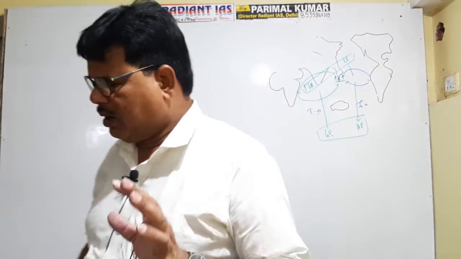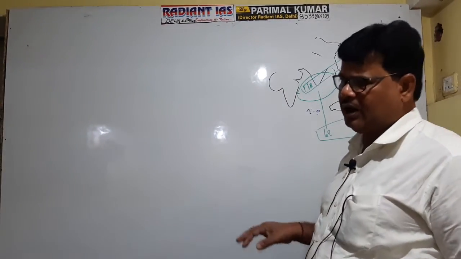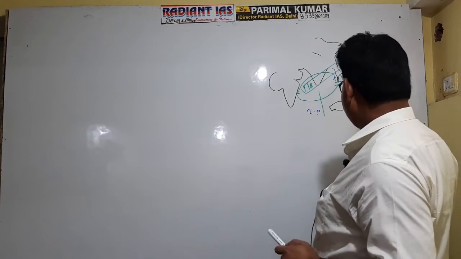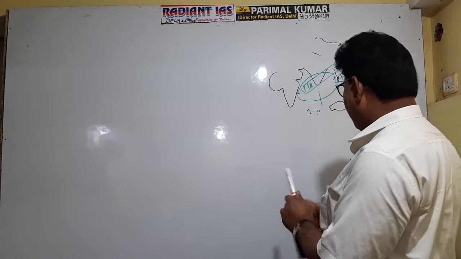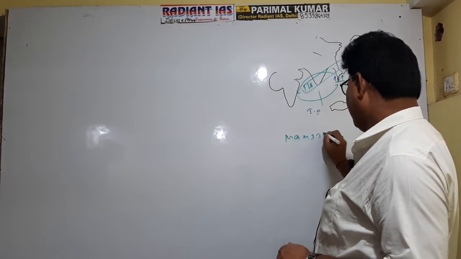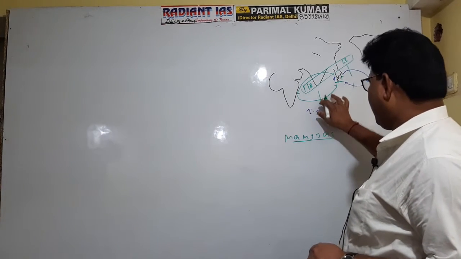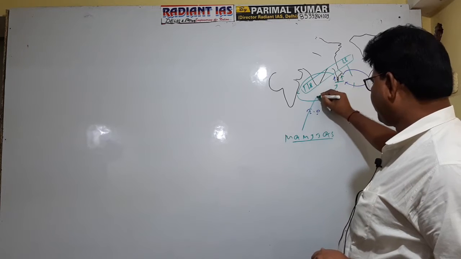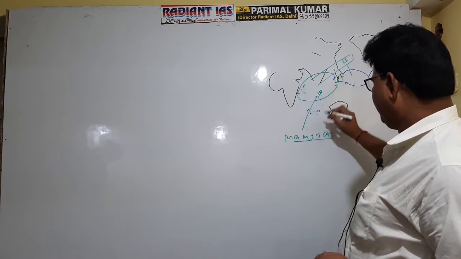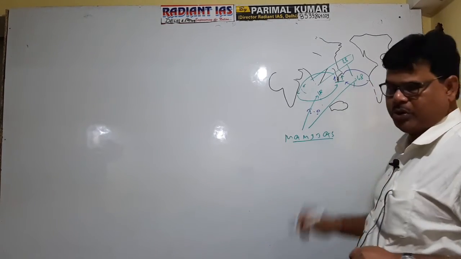As far as the existence of high pressure and low pressure cells is concerned, normally during March, April, May, June, July, August, September, high pressure is found in the central part of the Walker cell of the Indian Ocean and low pressure is found in the Walker cell of the Pacific Ocean.